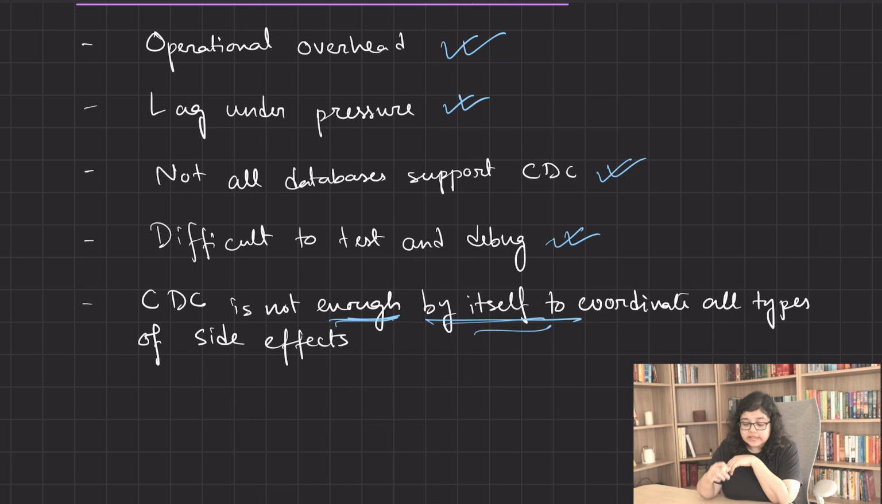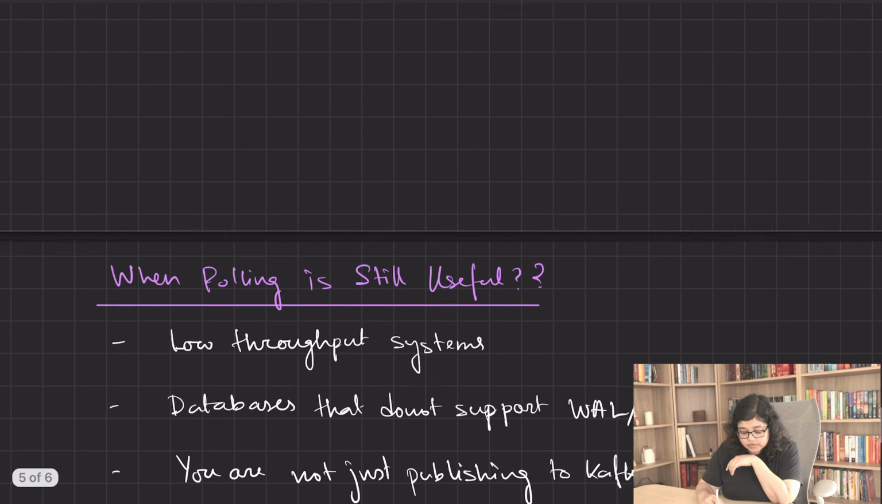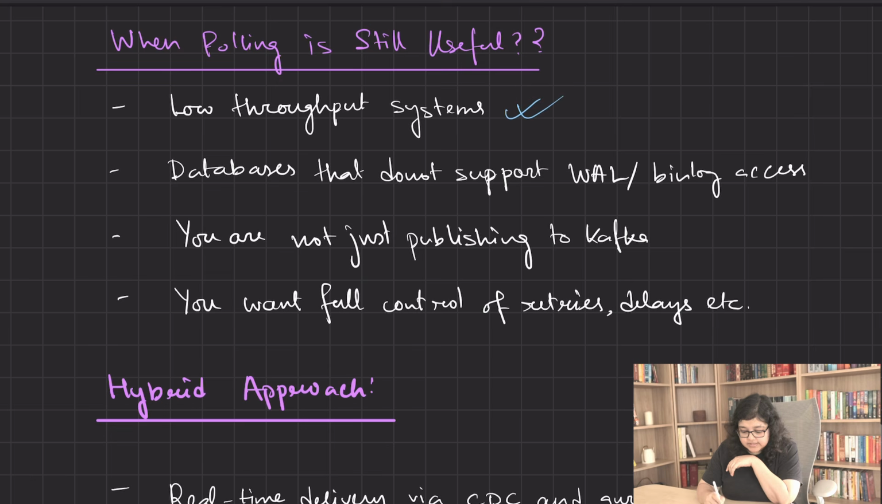But having said that, there are still situations where we can use polling. For example, low throughput systems like internal tools, or databases that do not support bin log access, or when you are not just publishing to Kafka, maybe you are sending an HTTP request, calling a webhook, or invalidating a cache, things that CDC cannot capture. In such scenarios, polling is better than CDC. Also, if you want full control of retries or delays, the poller gives you total control at the cost of more work.